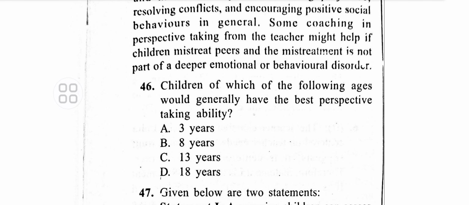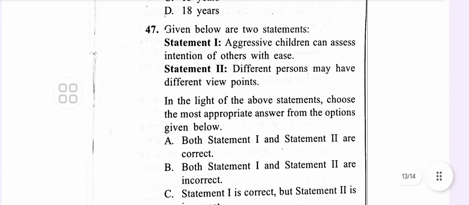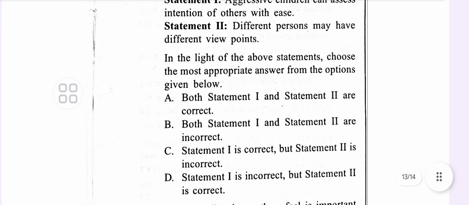Children of which of the following ages could generally have the best perspective-taking ability? It's 18 years. Why? The passage states that perspective-taking ability develops over time and becomes quite sophisticated. So older individuals would generally have better perspective-taking ability of the given options. 18 is closest to adulthood and therefore would generally have the best perspective-taking ability. Given below, aggressive children can assess intention of others, and each different person may have different viewpoints. Obviously this answer would be the first one incorrect and the second one correct.